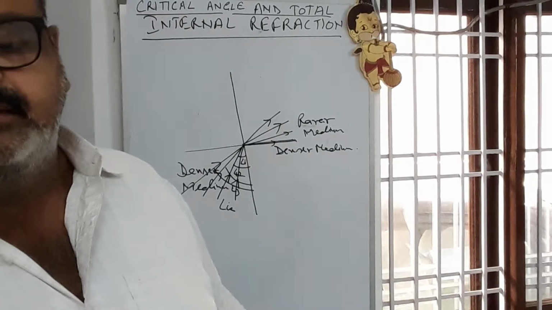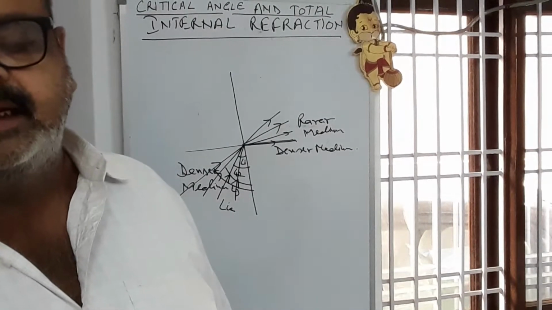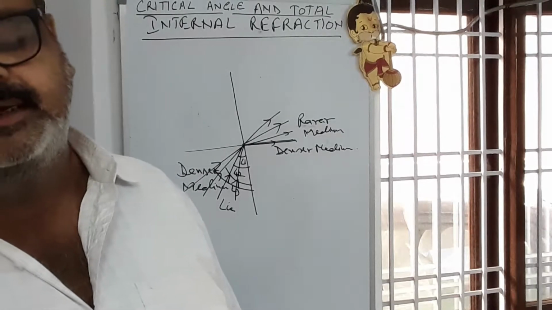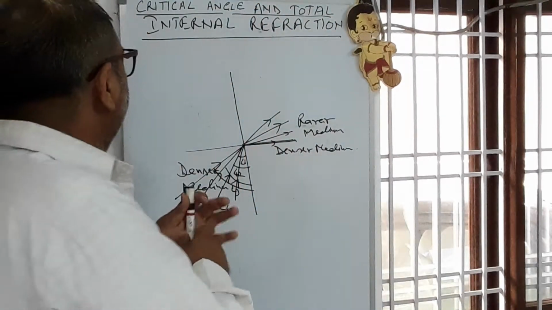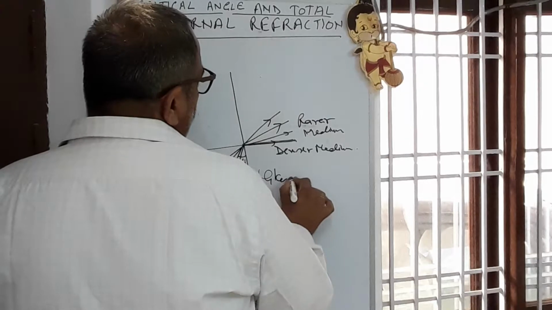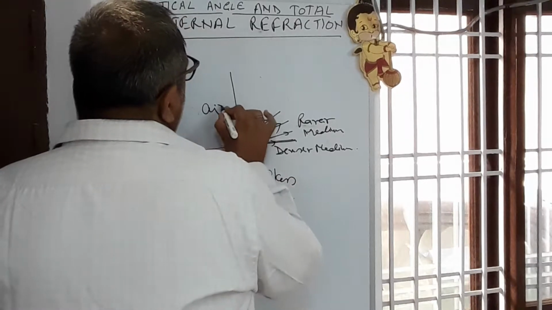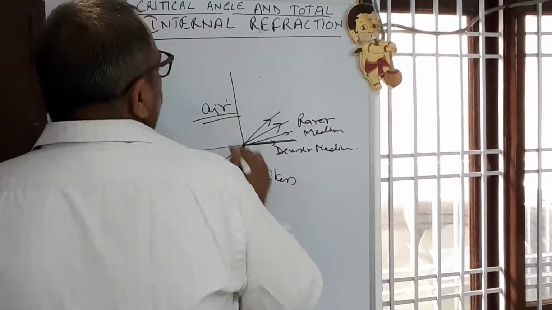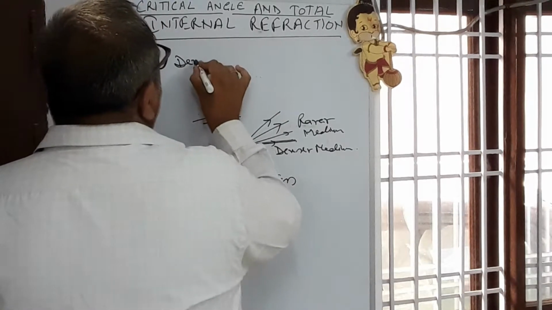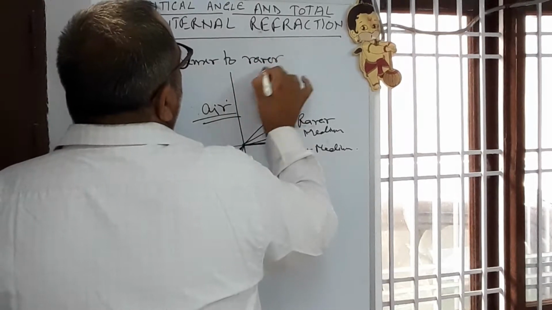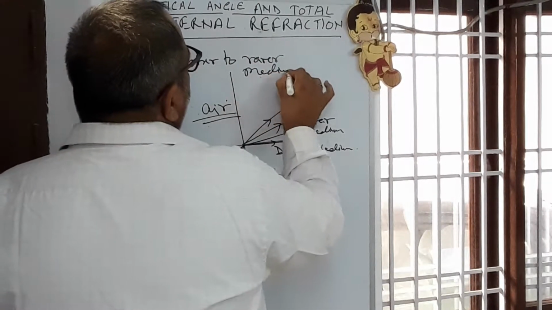Critical angle is the angle of incidence in the denser medium corresponding to which the angle of refraction in the rarer medium is 90 degrees. This medium can be, if I say, glass, then the other is air. The first condition is denser to rarer medium.